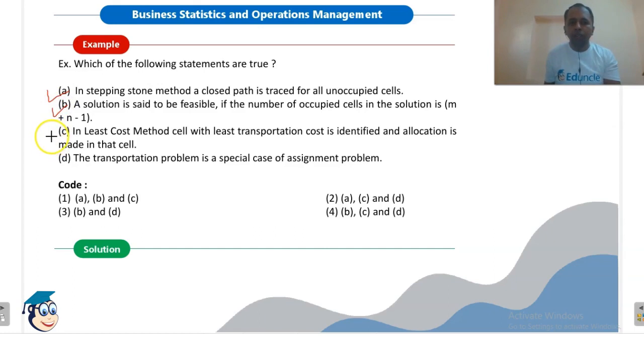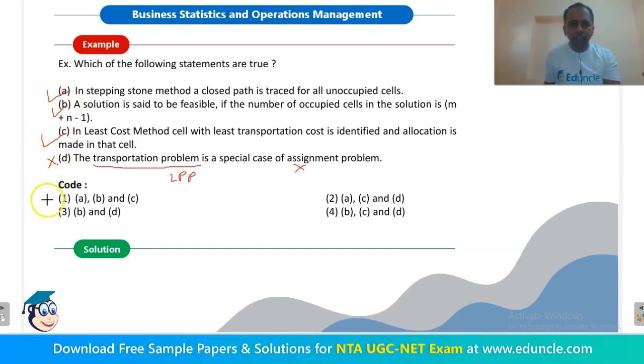In the least cost method, the cell with least transportation cost is identified and allocation is made in that cell. This statement is again true. The transportation problem is a special case of assignment problem. Wrong. The transportation problem is a special case of linear programming problem and not assignment problem. So statement D is wrong. The true statements are A, B and C, which are in code 1. So this is the right option.